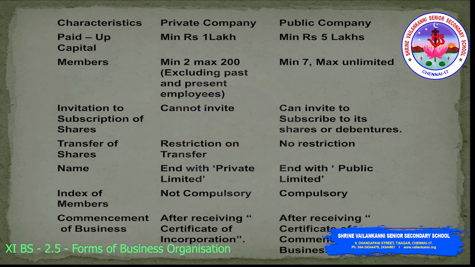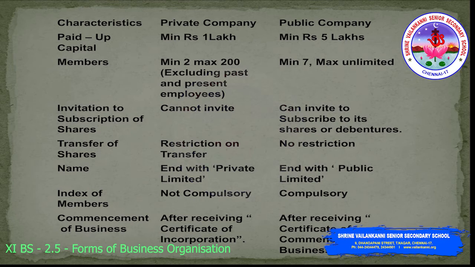In terms of members, a private company should have a minimum of 2 and a maximum of 200. This excludes the present and past employees. Even though the employees are shareholders of the company, when you are numbering the members, those employees are to be excluded. It can be past or present.